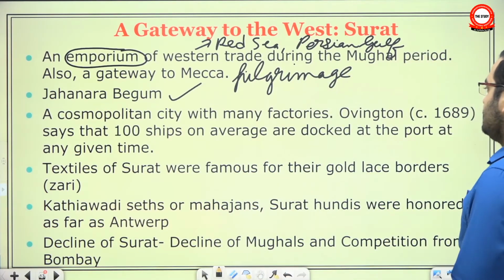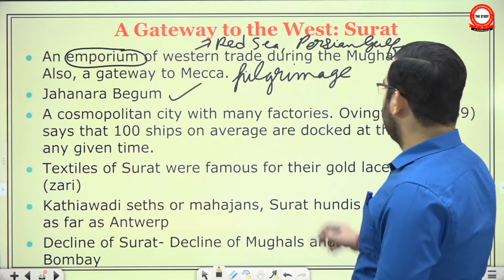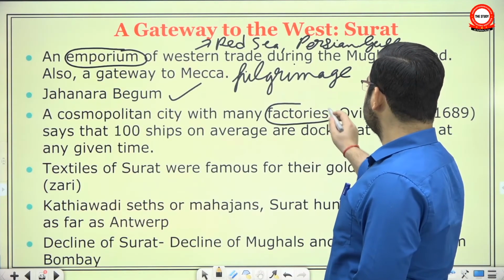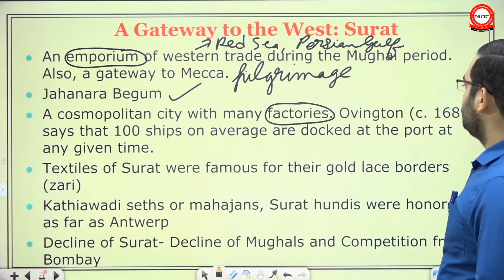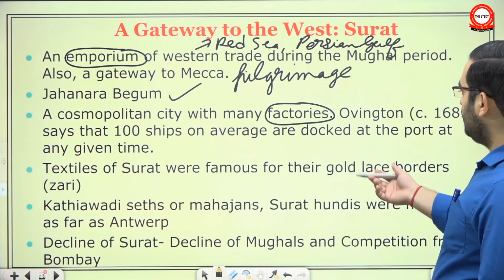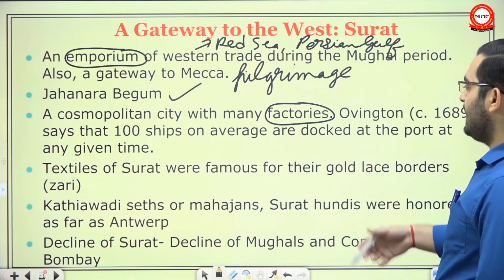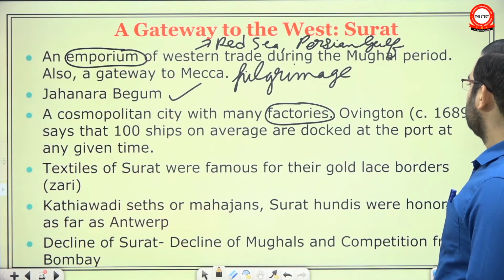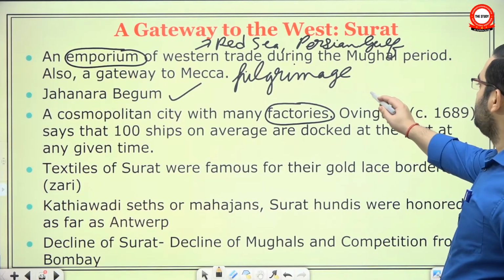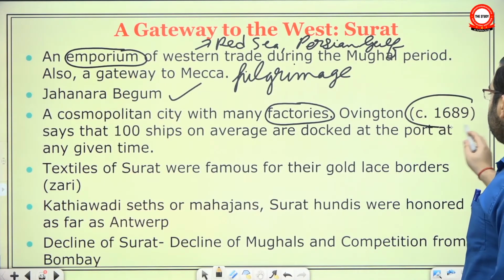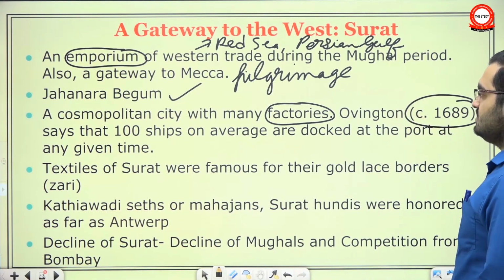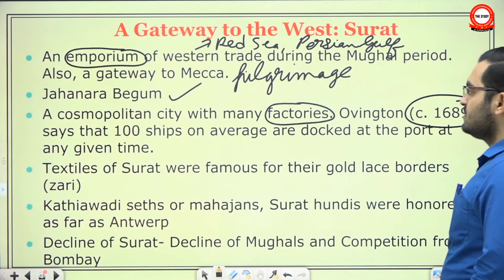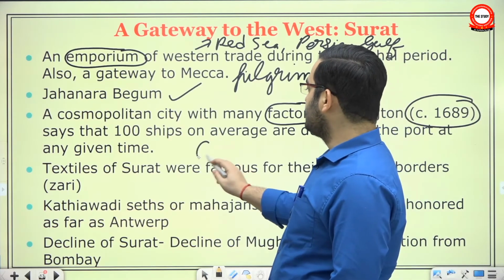It was a cosmopolitan city with many factories. When I say factory here, simply understand godown. Okay, they may belong to a European company, a local trade guild, or even some other Arab or Persian traders. Ovington, an English trader in the 17th century, must have written a travelogue where he says that at least 100 ships on average are docked at the port at any given time. So you can say that it was essentially a commercial city.